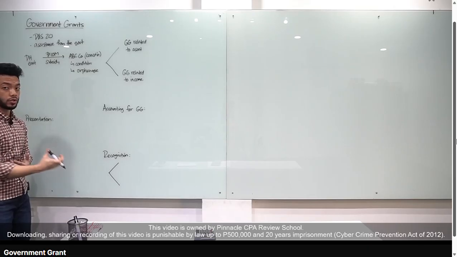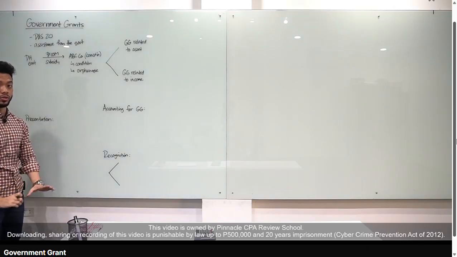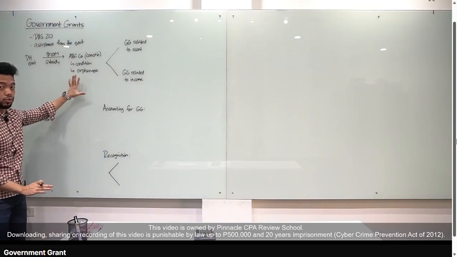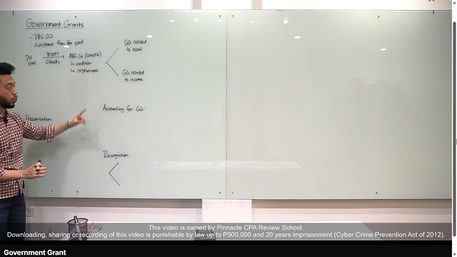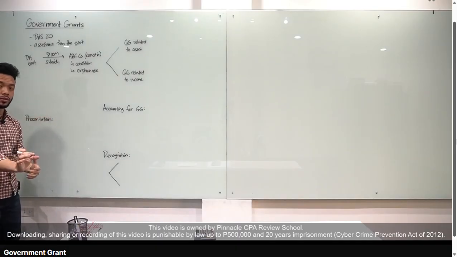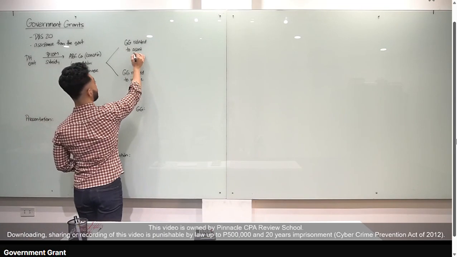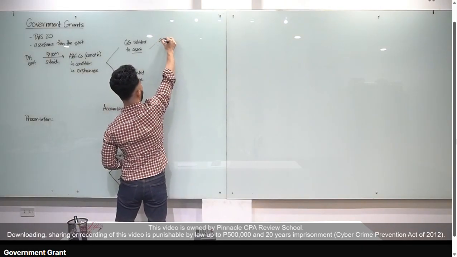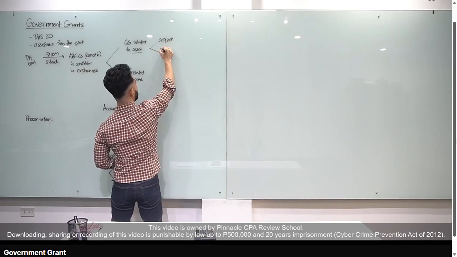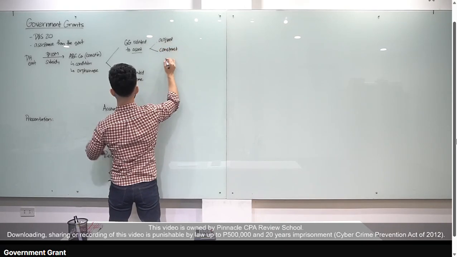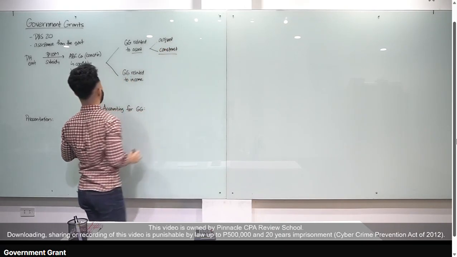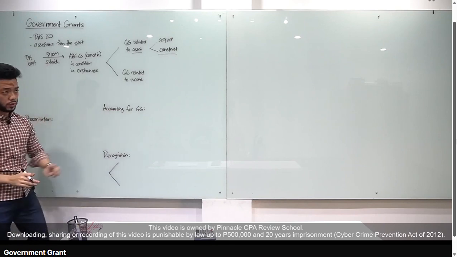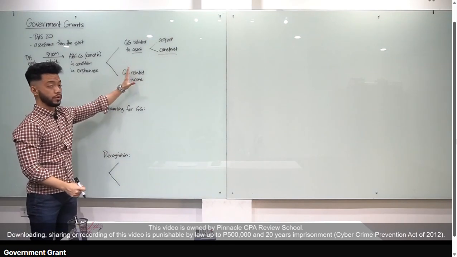Mapo-provide sa atin ng assistance si government, pero may naka-attach na conditions. Right? In this case, ang condition is to construct an orphanage dun sa barangay kung saan located si ABC. Ang tawag natin dun, class, government grant related to asset. Because when you say related to asset, the condition is either to acquire or to construct an asset. So sa illustration natin earlier, ang condition is to construct an orphanage. Alright? Now, yun yung first type of government grant. Government grant related to asset.